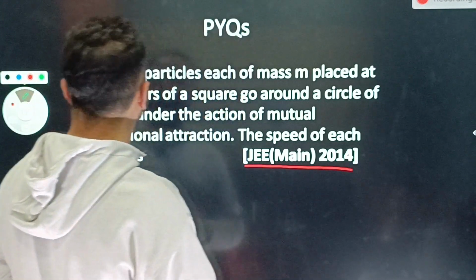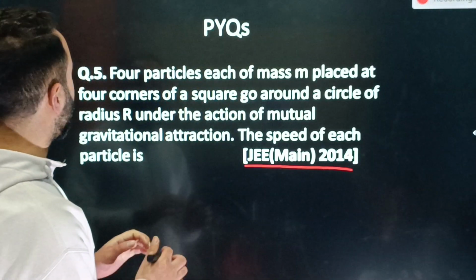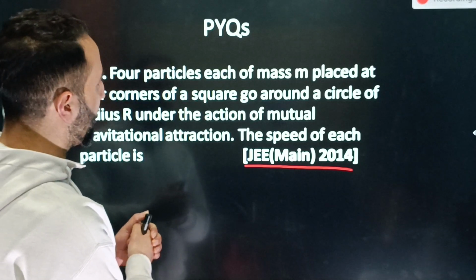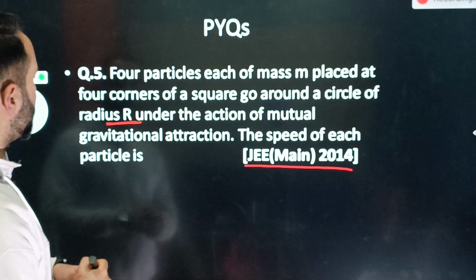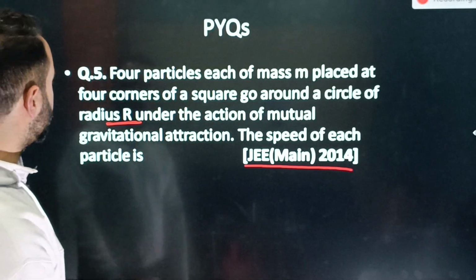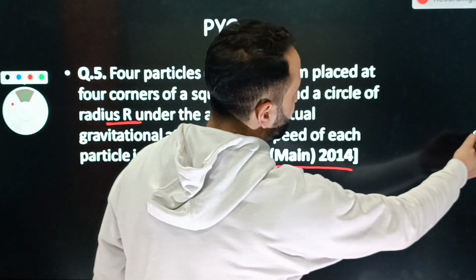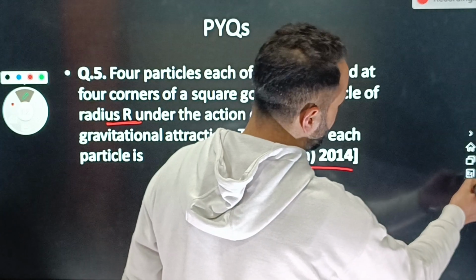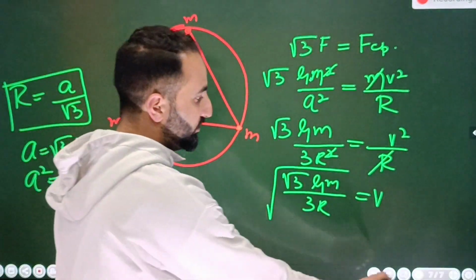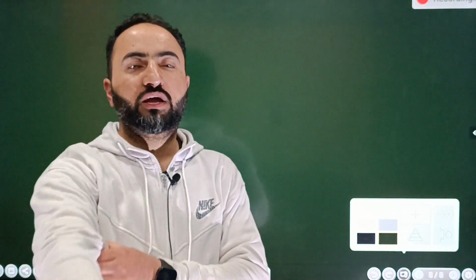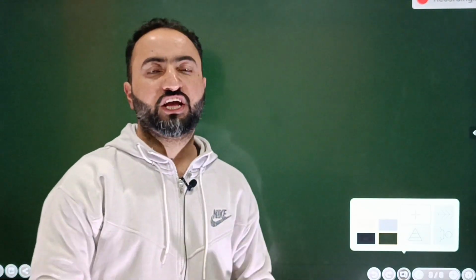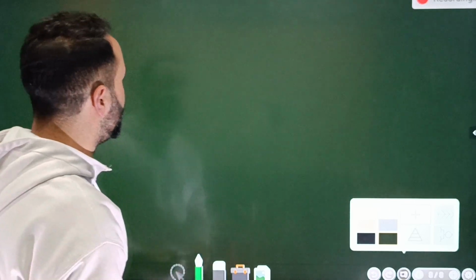So let me highlight it here. 4 particles are there, each of mass small m, placed at the 4 corners of a square, going around a circle of radius r, which is given to you. Under the action of a mutual gravitational force of attraction, the speed of each particle is? So you are supposed to calculate the speed. It is not that difficult an example, so we can easily do it. This question can be asked in the NEET as well, that's why I have mentioned this problem here.